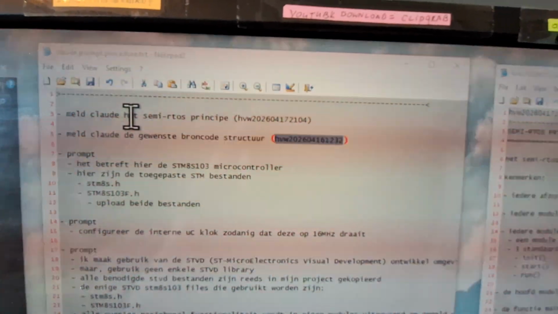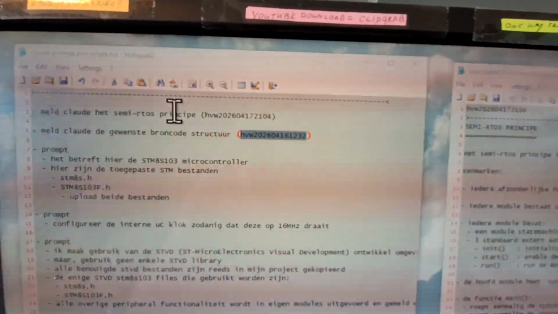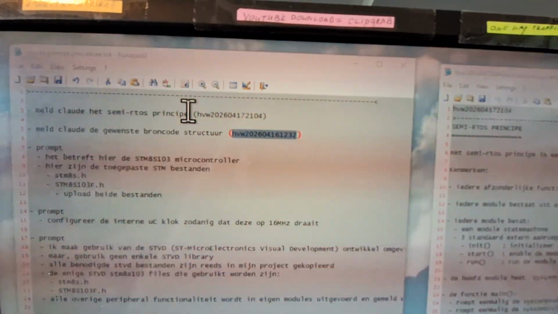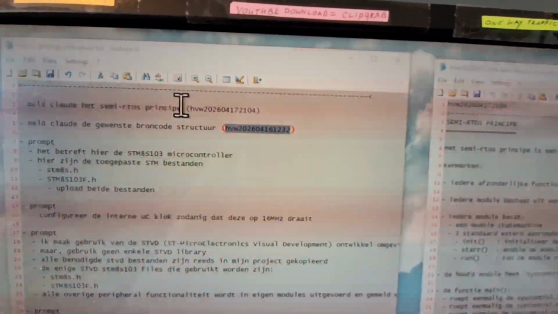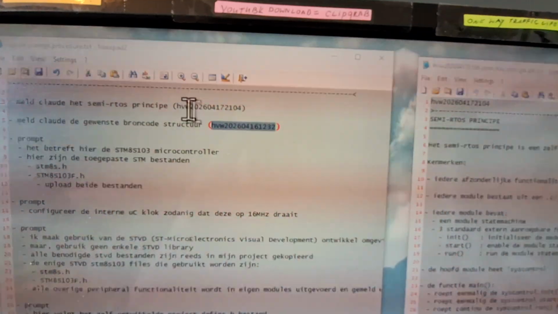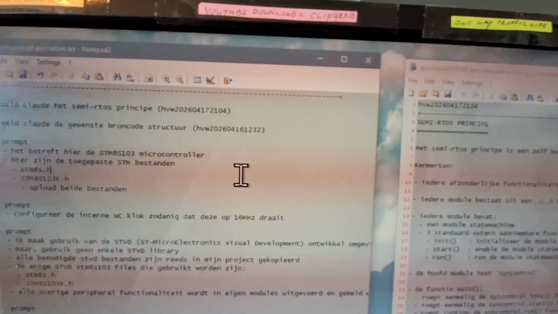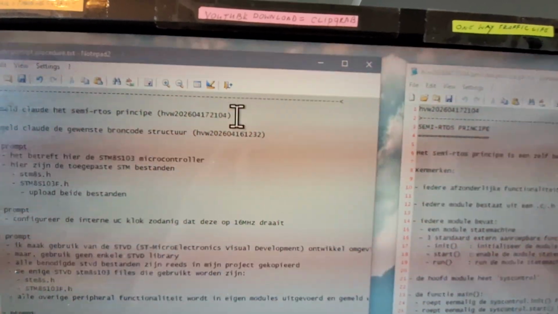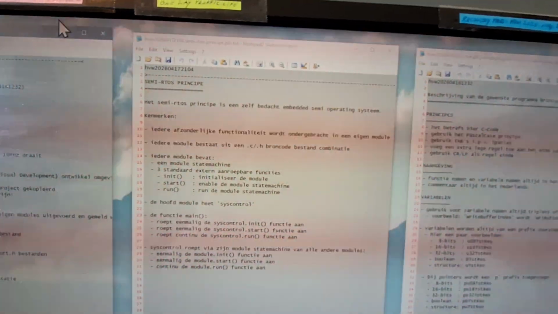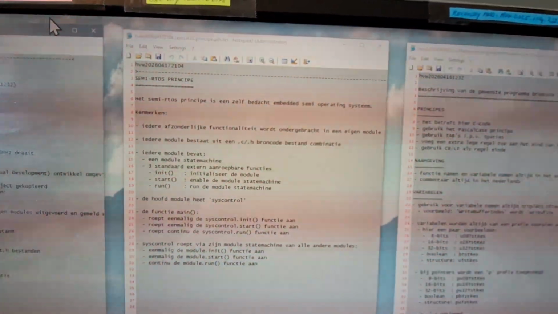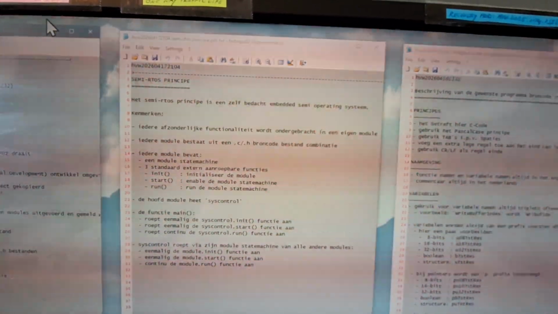First I have to say, Claude, read my semi-RTOS operating system that I invented myself. It is stored on my computer with this ID, hvw202604211313, and you can find a description here. It's very simple, but it's very robust, and it works fine. Then the second step is